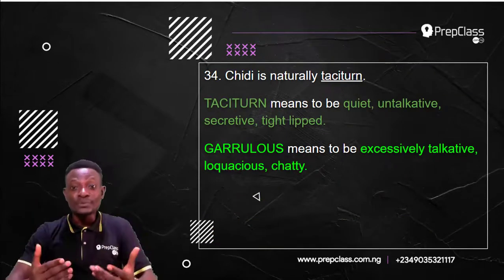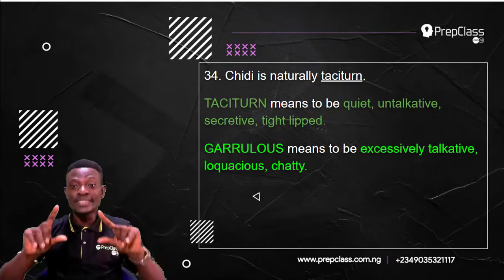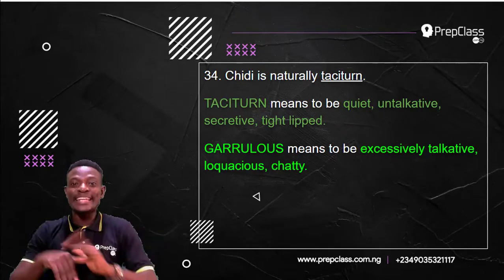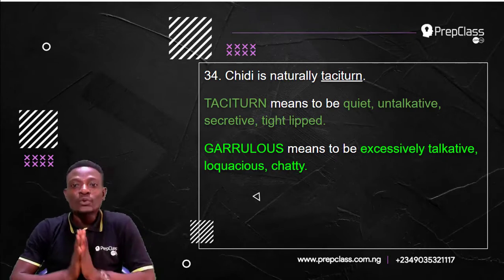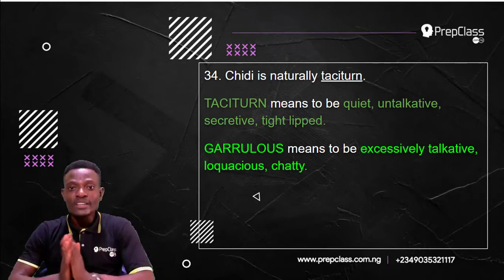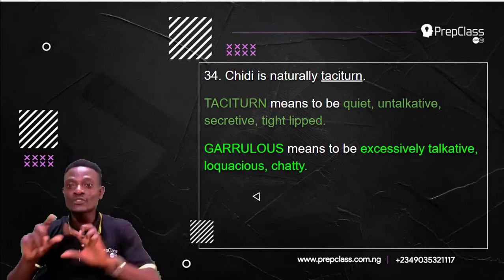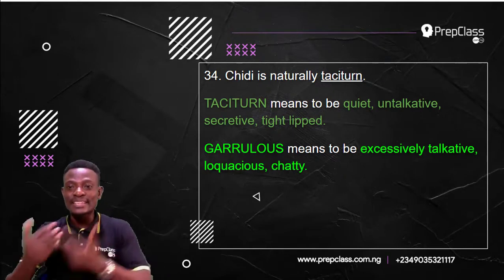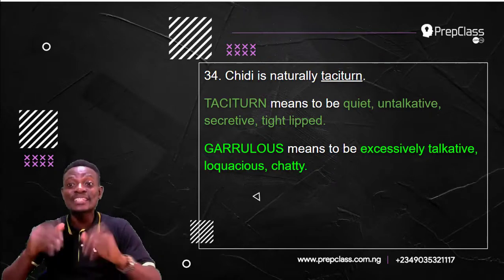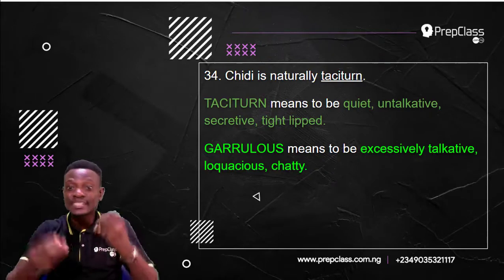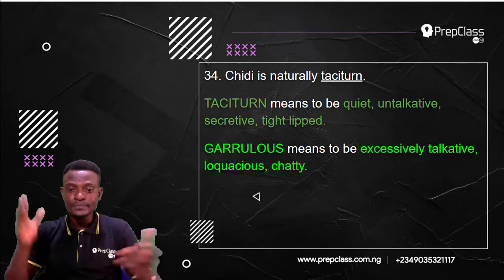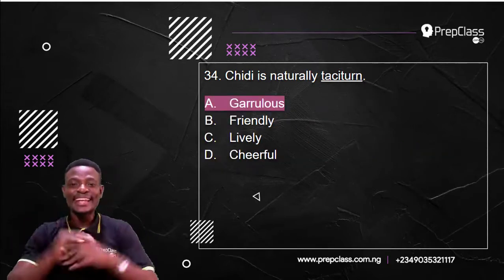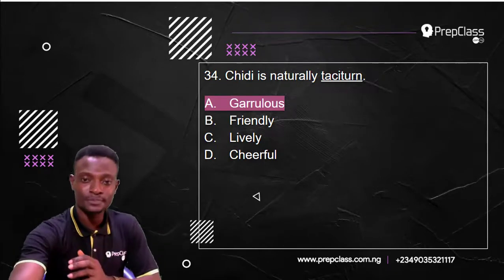There are some people, they can talk from now to the end of the week without getting tired. They are garrulous. While there are some that are taciturn, they are always very quiet. They are not always wanting to talk. So, taciturn means to be quiet, to be untalkative, to be secretive, to be tight-lipped. Garrulous means to be excessively talkative, loquacious, chatty, always wanting to talk. So, the answer to this question is garrulous. Okay, let's move on to the next question.